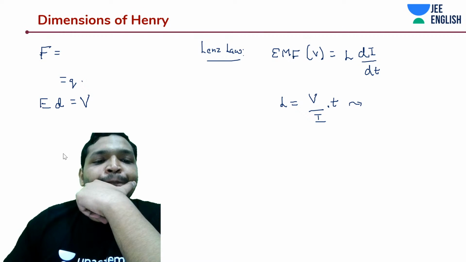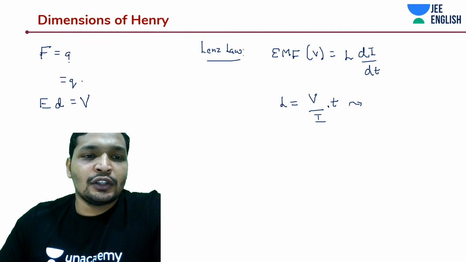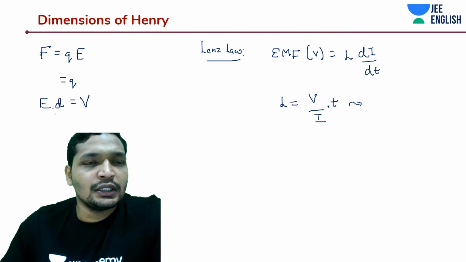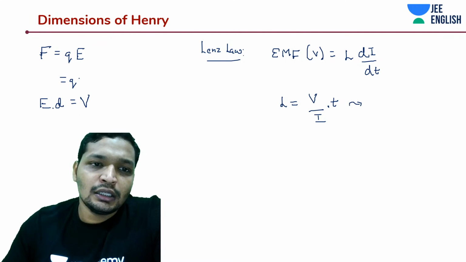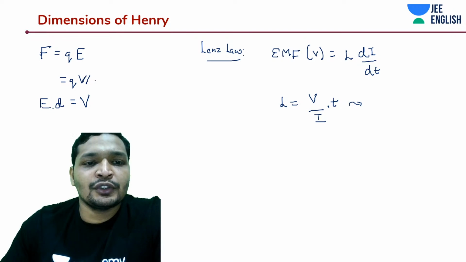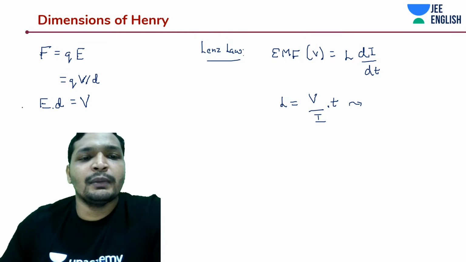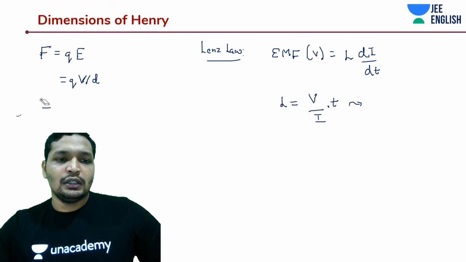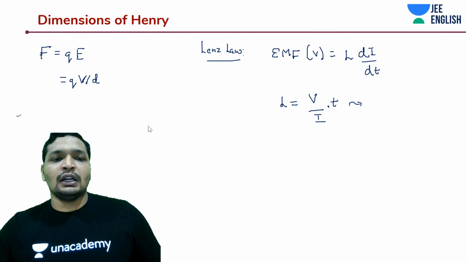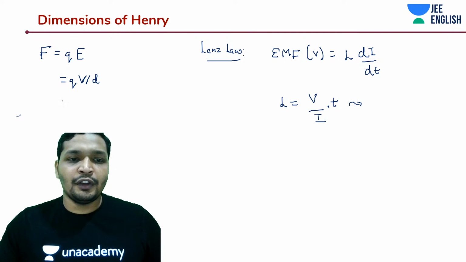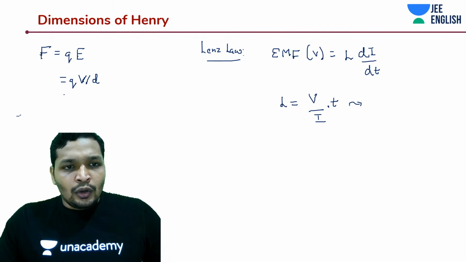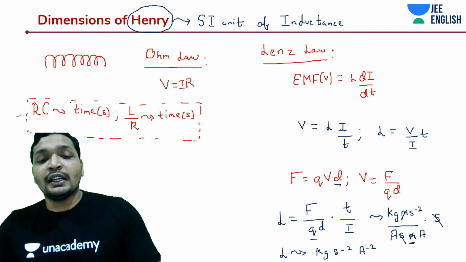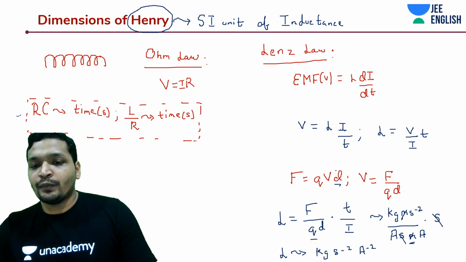QE is force. Just give me a couple of seconds. Is equal to Q into E. Electric field into distance is equal to, that is correct. This should be QV by D, I guess. Okay, QV by D. A great mistake. Or else, let's check it the other way as well. Yes, that's correct, right? Yes. I'm really sorry, guys. So this is incorrect. This should be,